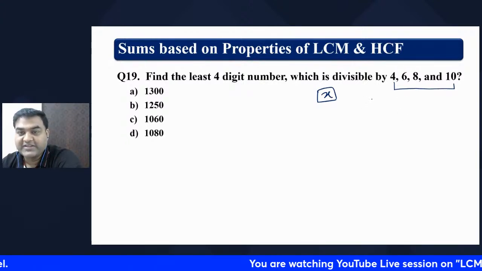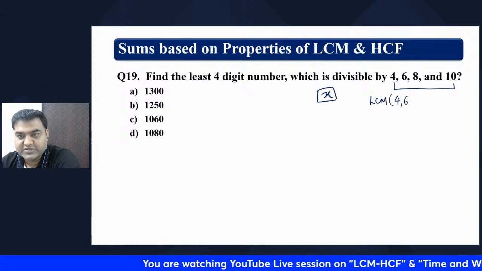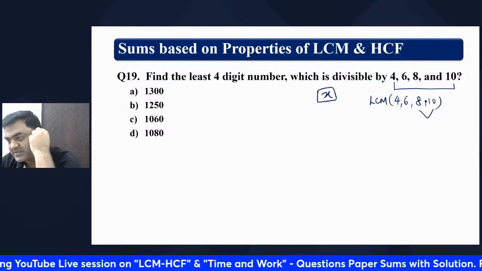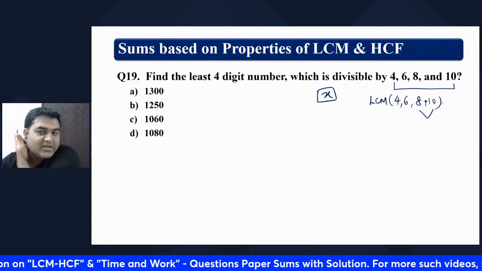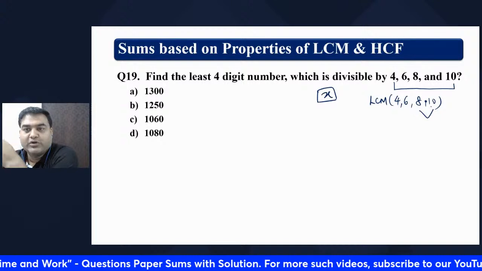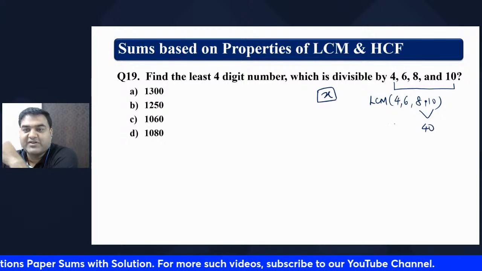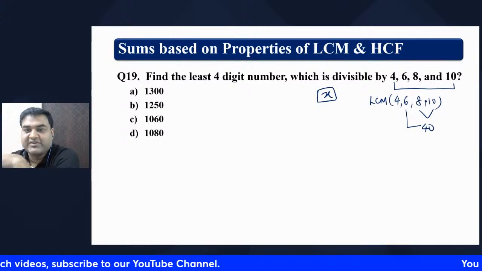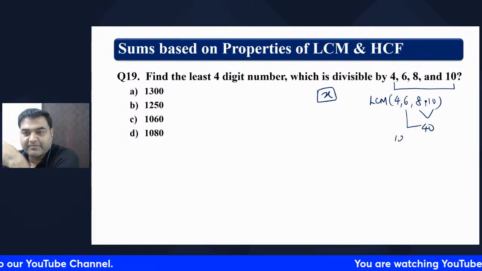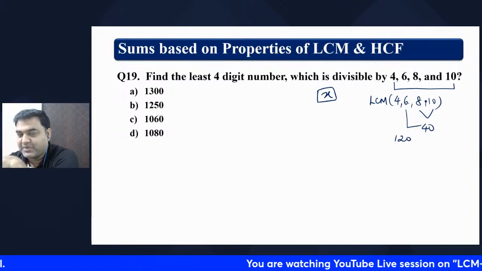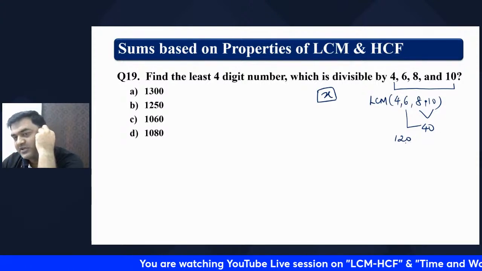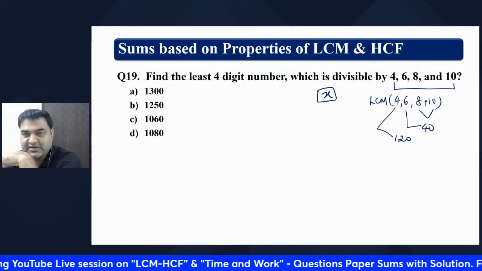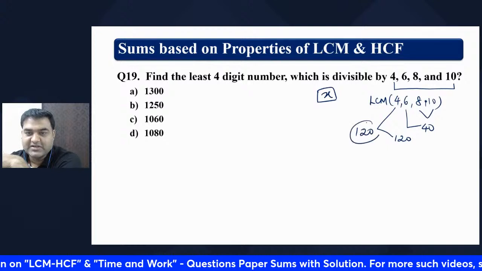So what we will do is find the LCM of this first. LCM of 4, 6, 8 and 10. Try to find the LCM of this. So what is the LCM? 10 is 2 into 5, 4 is 2 into 2, 8 is 2 into 2 into 2, and 6 is 2 into 3. 3 is a prime number, right? So we multiply by 3. Clearly it is 120, right?